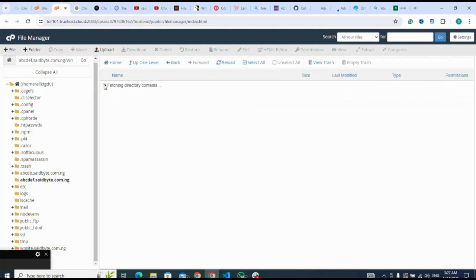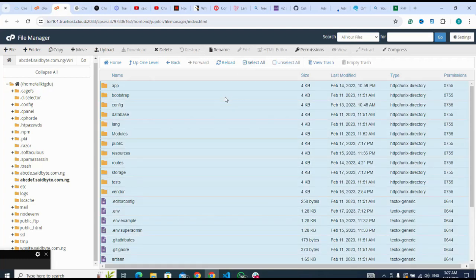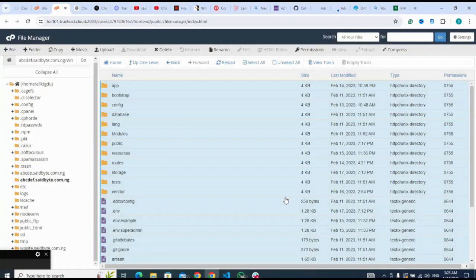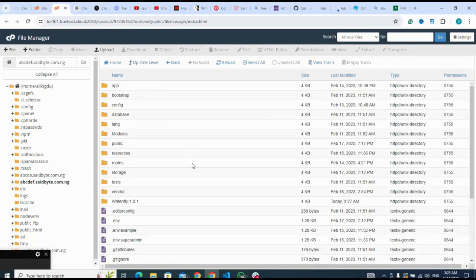I open the script, that's the file. Click on select all. I click move. And I move to which folder? Move files. So I click on up one level. I've successfully uploaded it to my host folder.